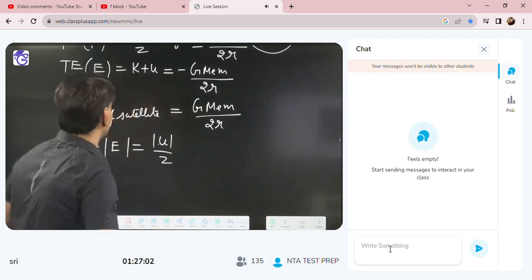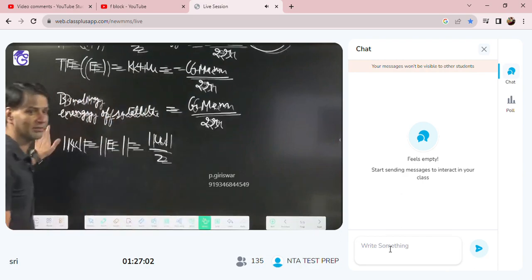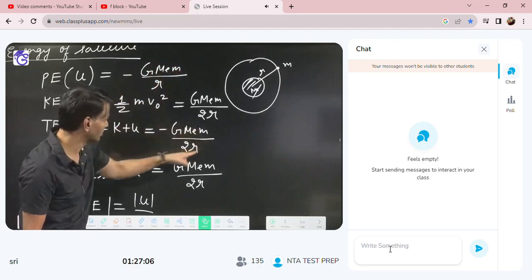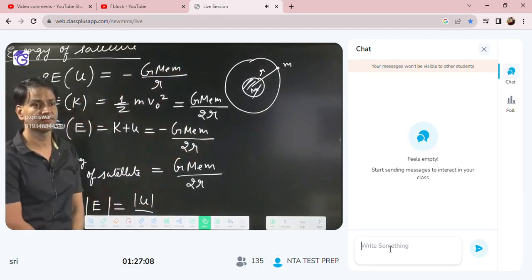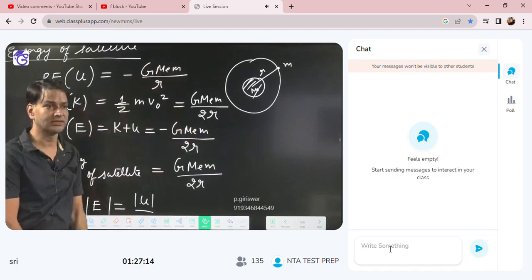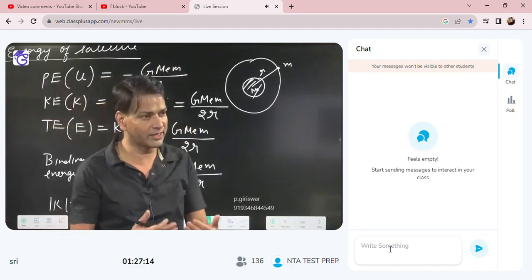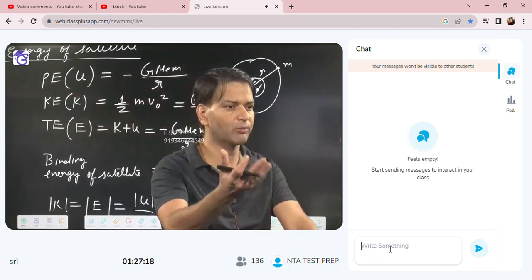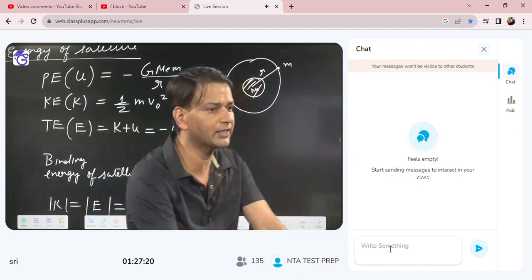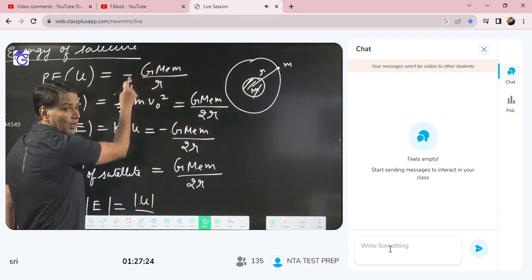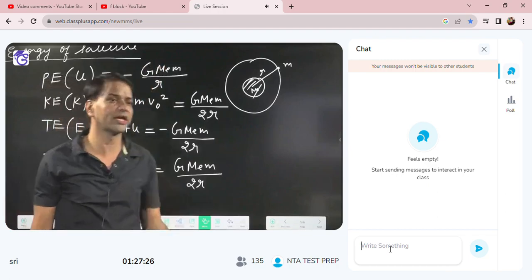Is potential energy more negative? Yeah, mathematics is a big problem. This value more or this value more? Yusuf, is GMm by r more or is GMm by 2r more? The denominator is 2r, so the denominator is more, the value is less. So whose magnitude is more? Potential energy magnitude is more, but the minus sign is there, so it is more negative.